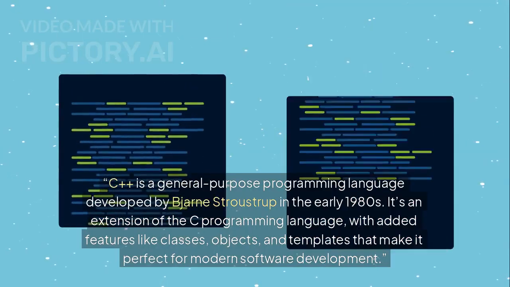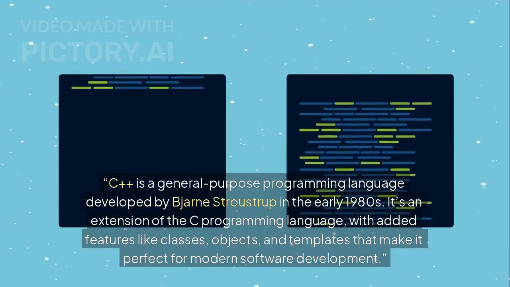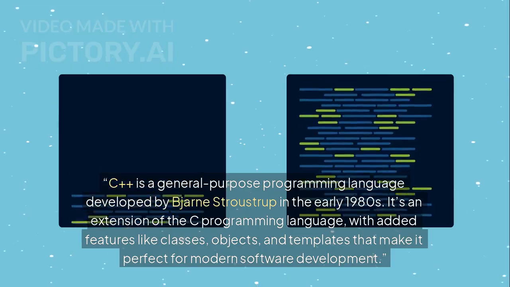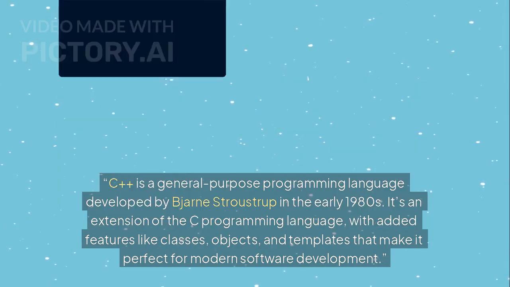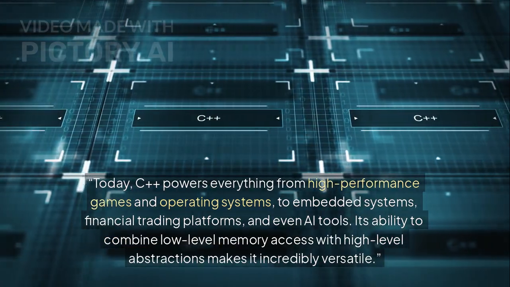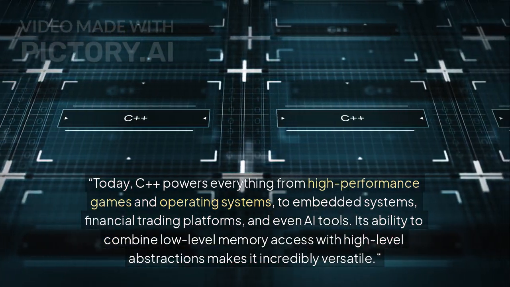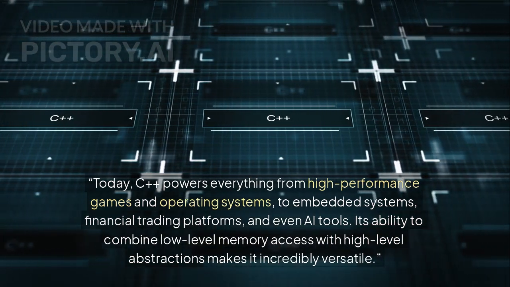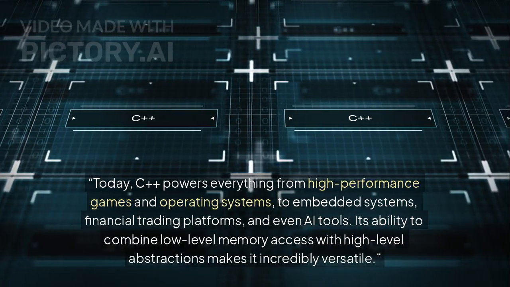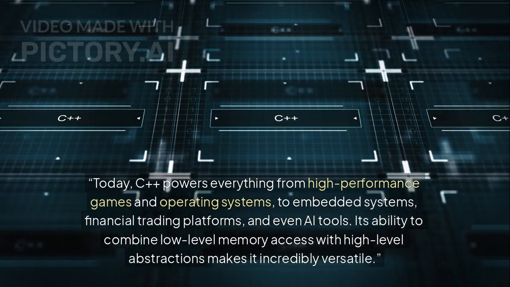In this video, we're diving into the world of C++ programming, one of the most powerful and widely used languages in the world. C++ is a general-purpose programming language developed by Bjarne Stroustrup in the early 1980s. It's an extension of the C programming language, with added features like classes, objects, and templates that make it perfect for modern software development. Today, C++ powers everything from high-performance games and operating systems, to embedded systems, financial trading platforms, and even AI tools. Its ability to combine low-level memory access with high-level abstractions makes it incredibly versatile.